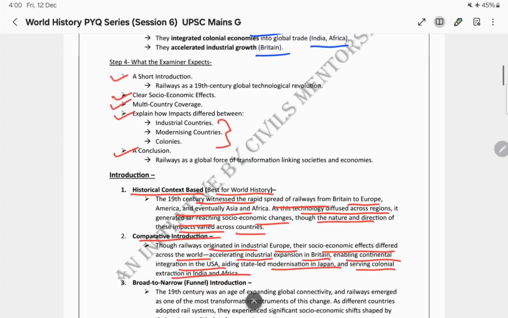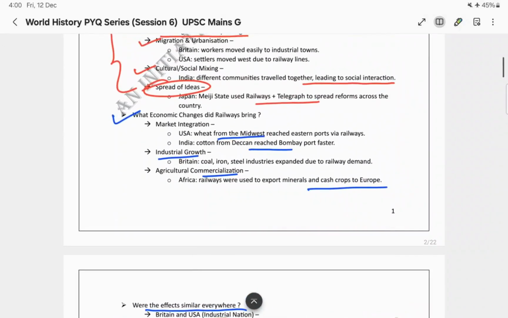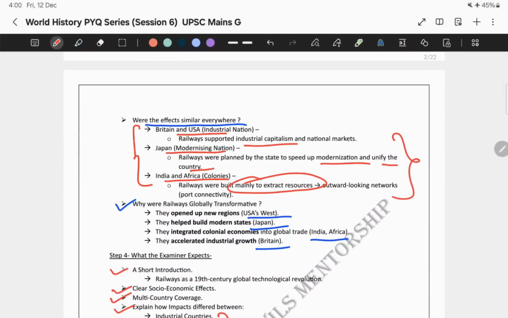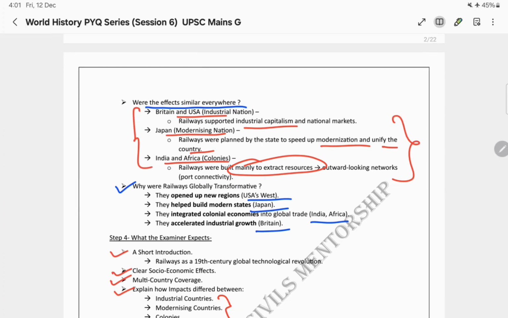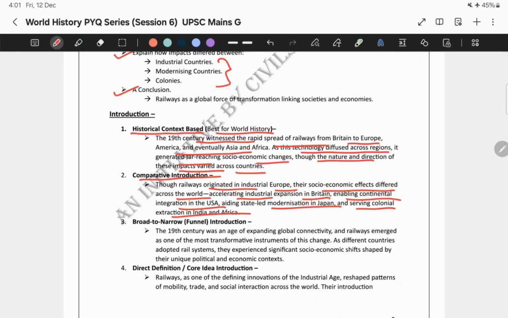As we discussed previously, the impact of this modernization, the impact of the railways, was different in different countries. In the industrial nations like Britain and the USA, the impact was different. Similarly, in a modernizing nation like Japan, the impact was different. And in the Indian and African colonies, the impact was different. So that is what you are mentioning over here in the comparative type of introduction.